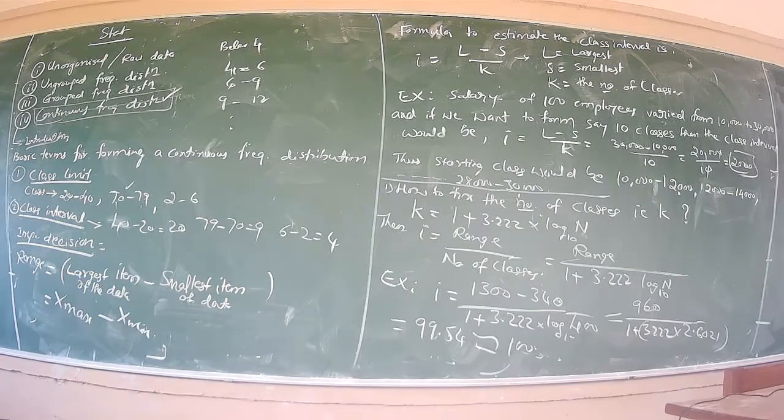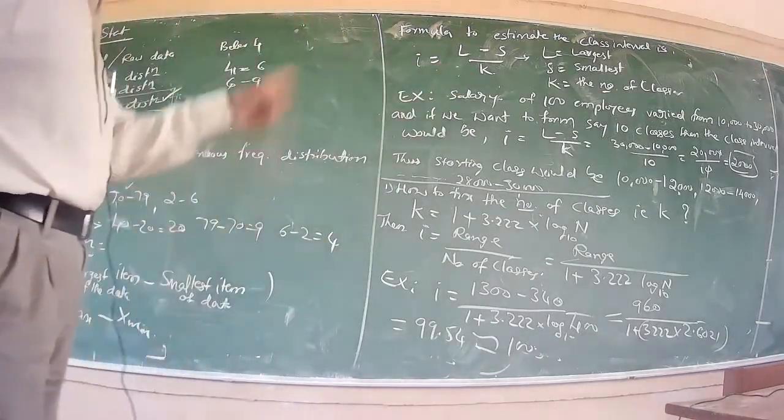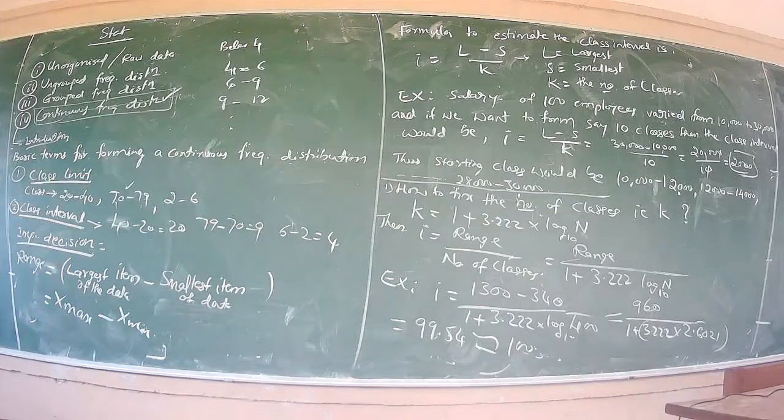It is denoted by I equal to L minus S divided by K, where L is the largest limit of the class, S is the smallest limit, and K is the number of classes. K is the number of classes.